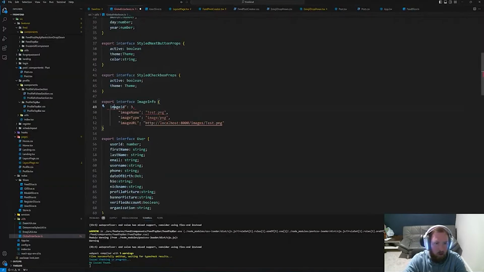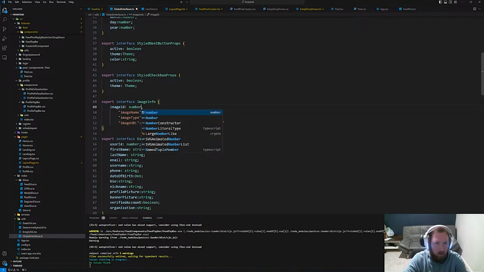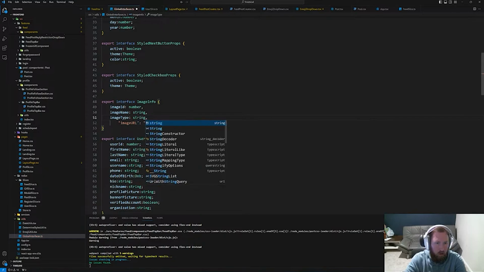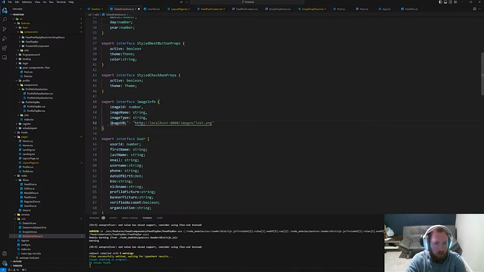So image ID will be a number. Image name will be a string. Image type will be a string. This one doesn't really matter that much. I'm just trying to keep it kind of the same. And then image URL, and this will also be a string.